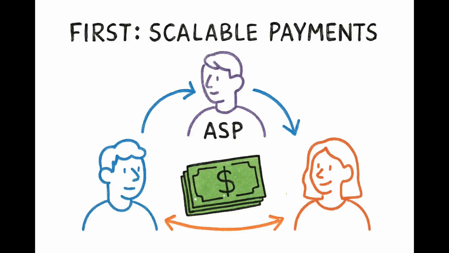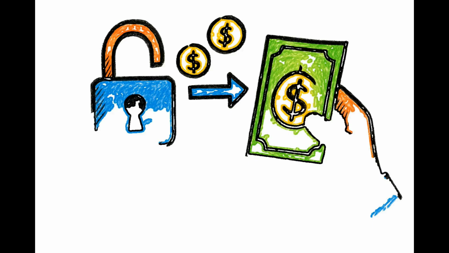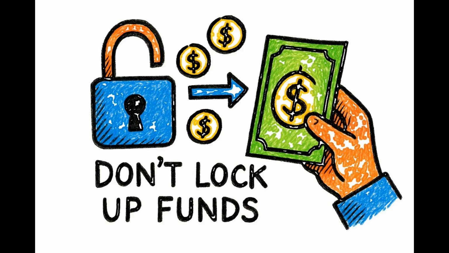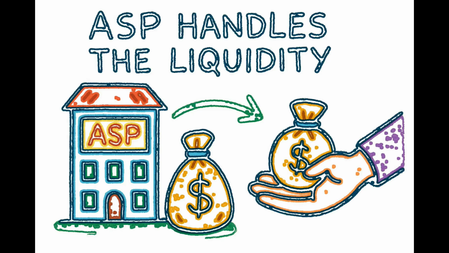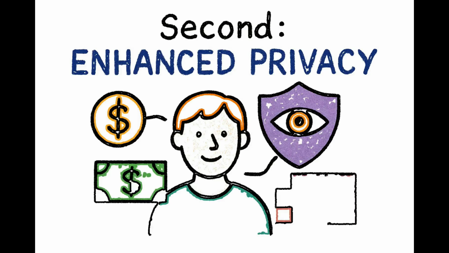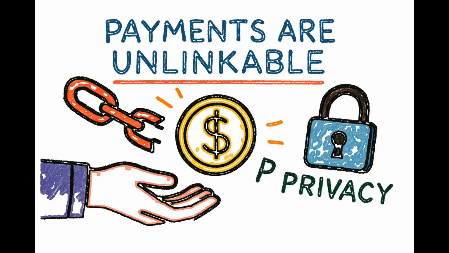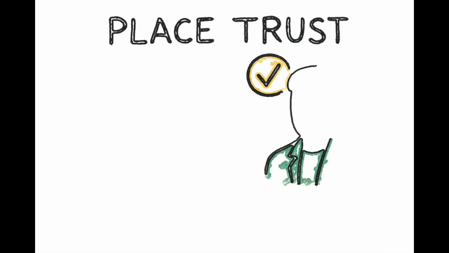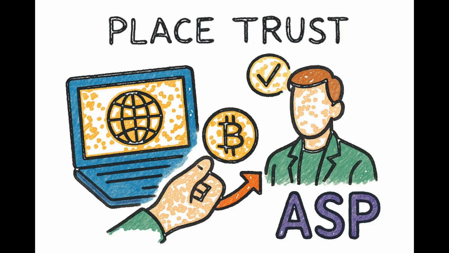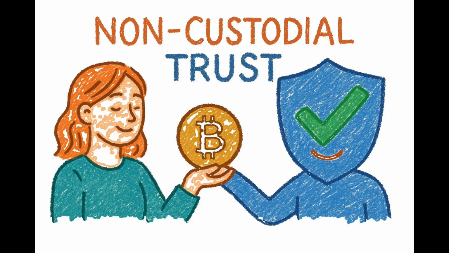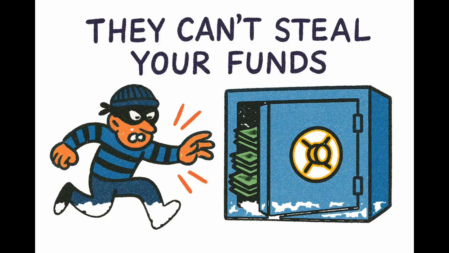Here's how it simplifies things. First, scalable payments. You don't need to lock up your own funds to receive money. The ASP handles the liquidity, so you can receive payments anytime. Second, enhanced privacy. Payments are unlinkable, offering a different privacy model from Lightning. The trade-off? You place trust in the ASP to be online and process your transaction, but it's a non-custodial trust. They can't steal your funds.